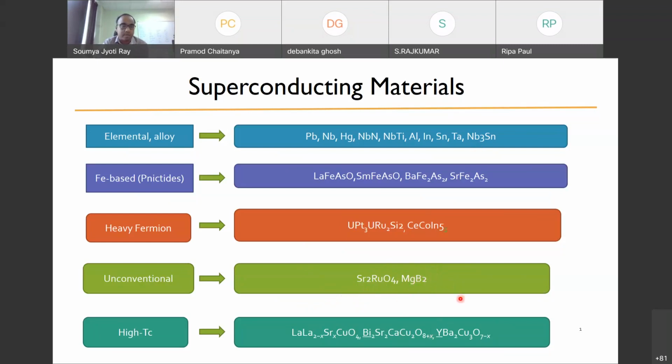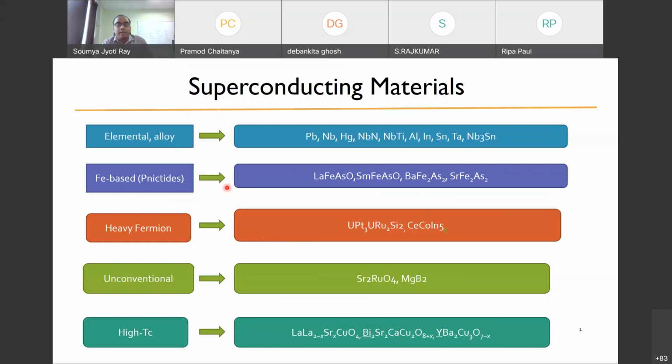Then there is the family of superconductors called heavy fermion superconductors, like uranium platinum 3, uranium ruthenium Si2, then cerium cobalt indium 5. So these are heavy fermion superconductors. Heavy fermions are basically particles whose effective mass is quite large. This is another class of materials, and extensive research was done on it in early to mid 2000s, because their pairing is quite new and the physics is quite interesting.